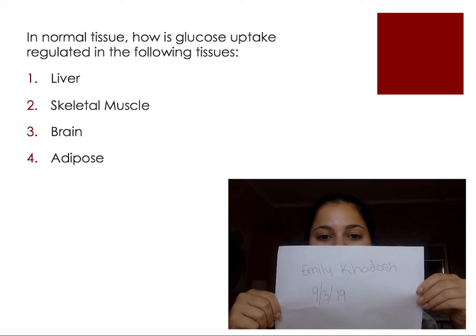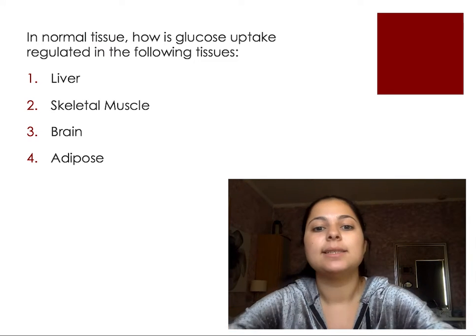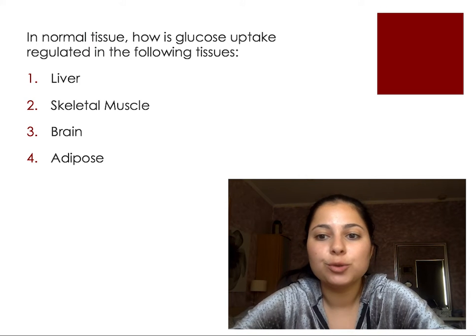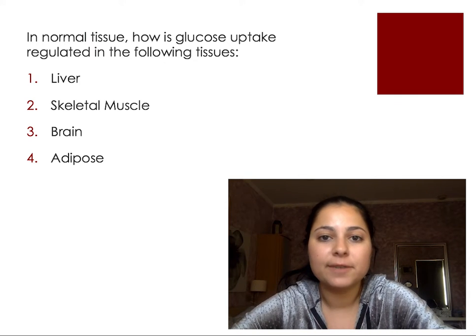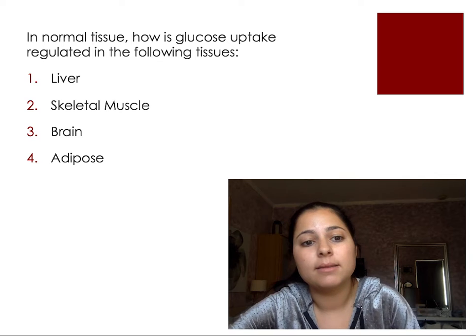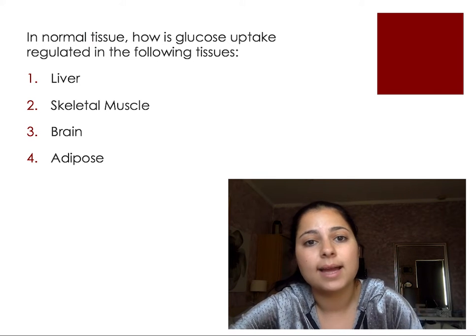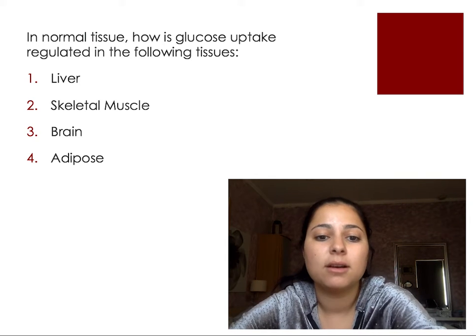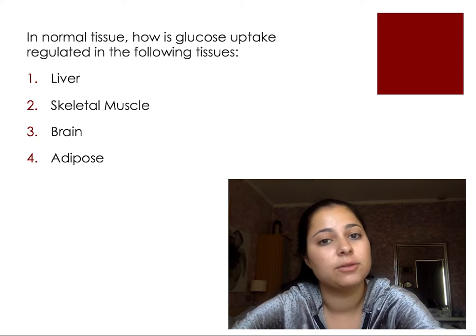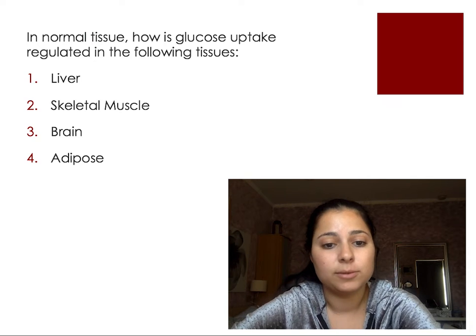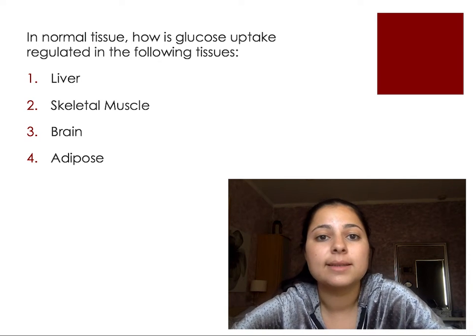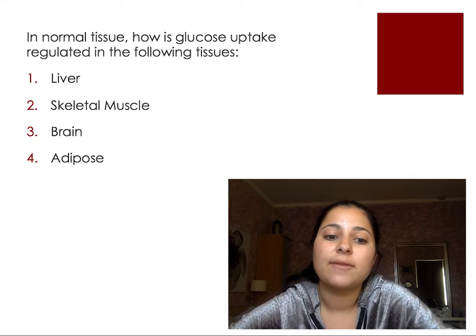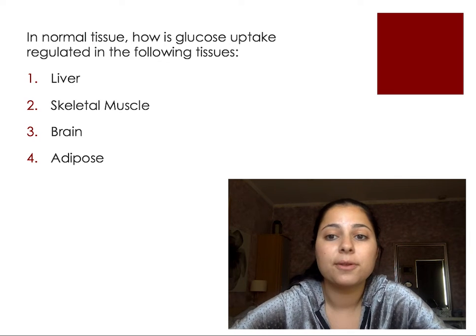It's September 3rd, 2019. Today I will be presenting two case studies. The first one that I will address is how glucose uptake is regulated in the liver, in the brain, skeletal muscle, and adipose tissue. I'll discuss how glucose is uptaken in the normal tissue compared to glucose uptake in tumor cells, and I'll also discuss how modifications could have occurred in cancer cells to alter the glucose uptake.